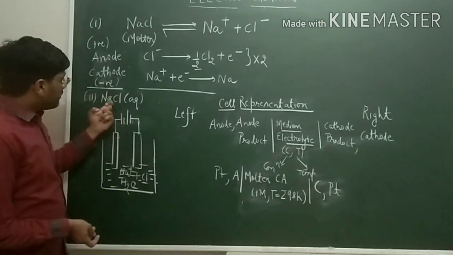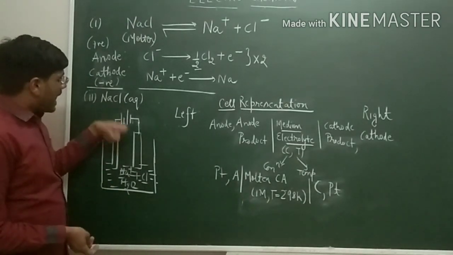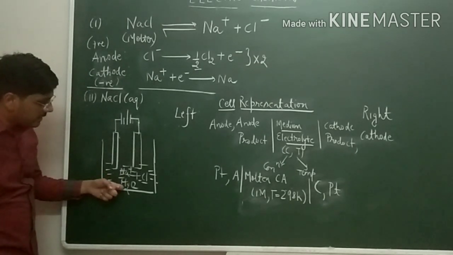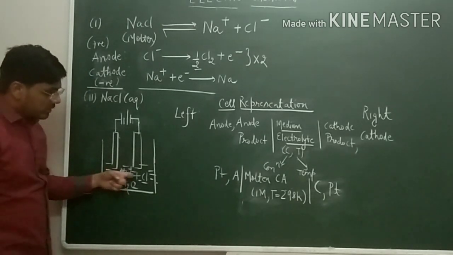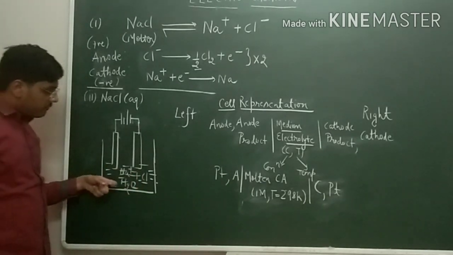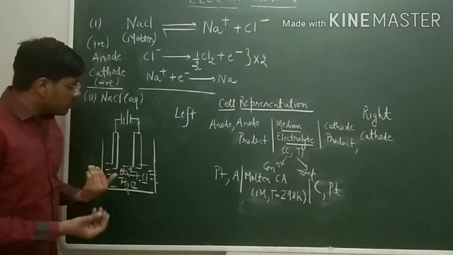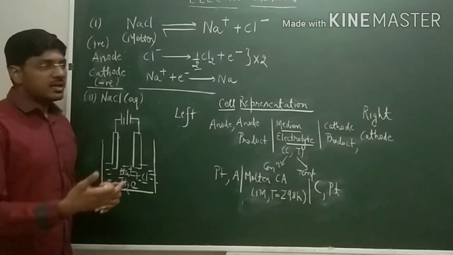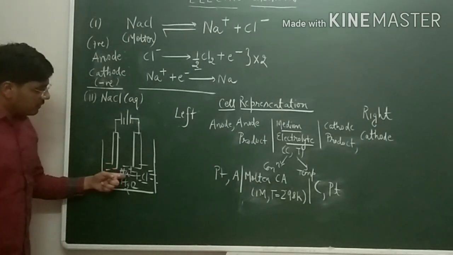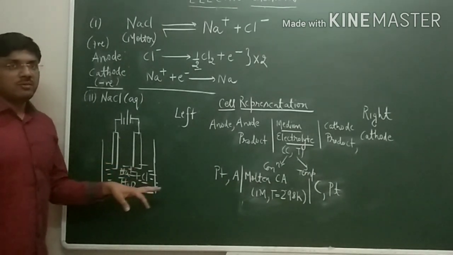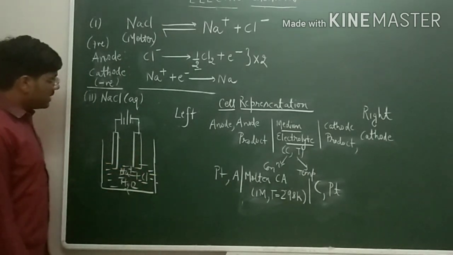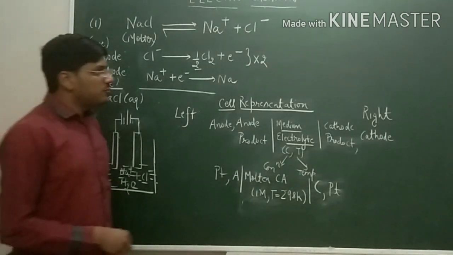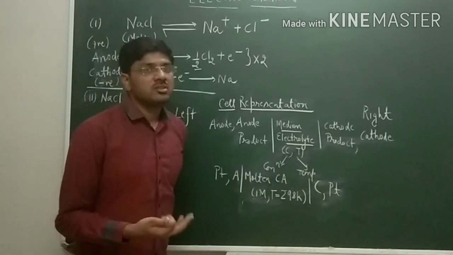But now what will happen if we take aqueous NaCl? In aqueous NaCl we will also have water in addition to sodium plus and chloride ion. Water will also have a tendency to undergo oxidation as well as reduction. So what product we will obtain at the anode and what we will obtain at the cathode will be decided with the help of the electrochemical series, which we will discuss in our next chapter. Thank you.